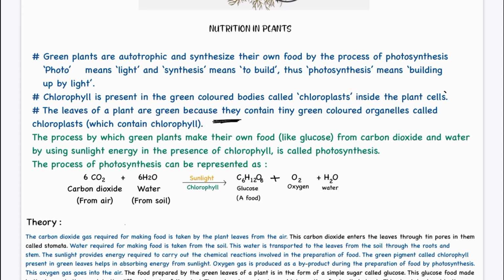The substances which provide color to a particular organ or place or thing are known as pigments. So chlorophyll is a green color pigment which is present in the cell organelle, that is the chloroplast.